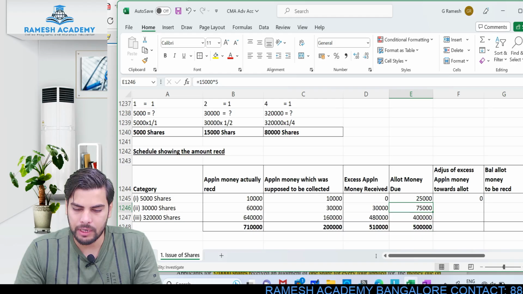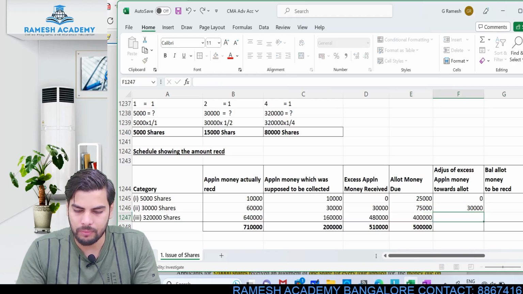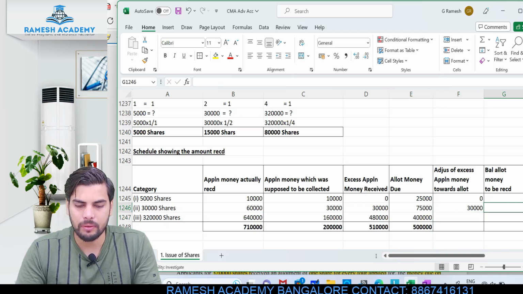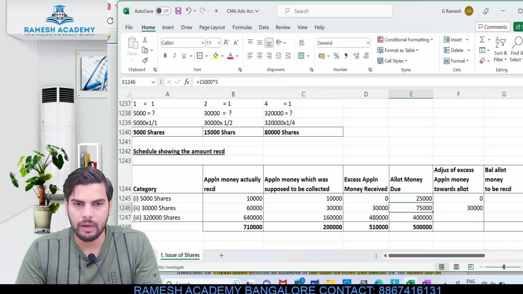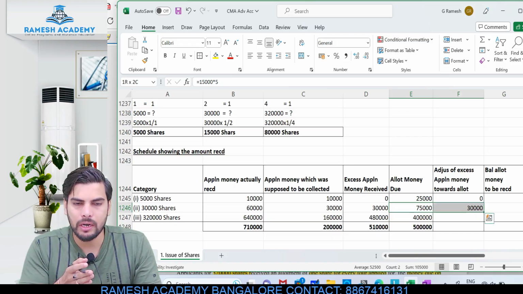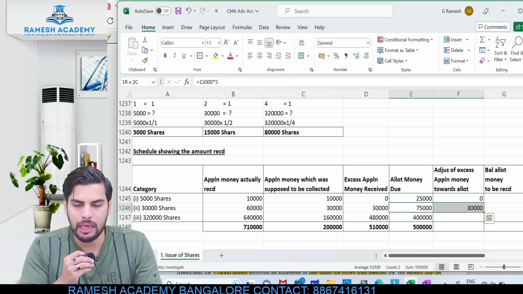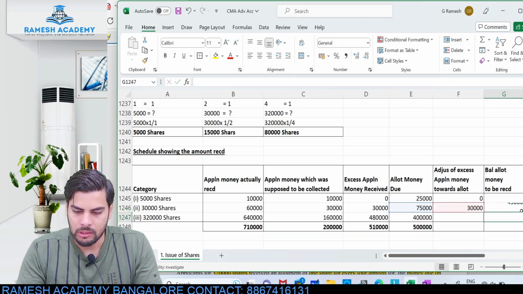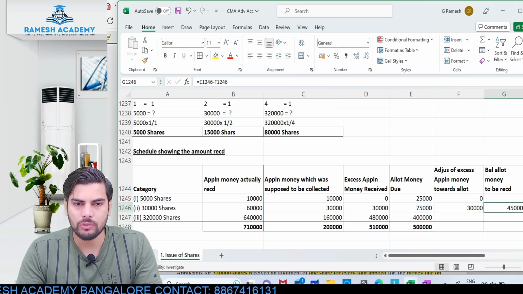Okay, so out of 75, don't you think this 30,000 I can adjust towards allotment? And how much is the balance which I'll be receiving from the shareholder? Out of 75, 30,000 I have already received at the application stage, excess money I have received. The balance will be collected at allotment from the shareholder. So from the shareholders, 45,000 rupees has to be collected.